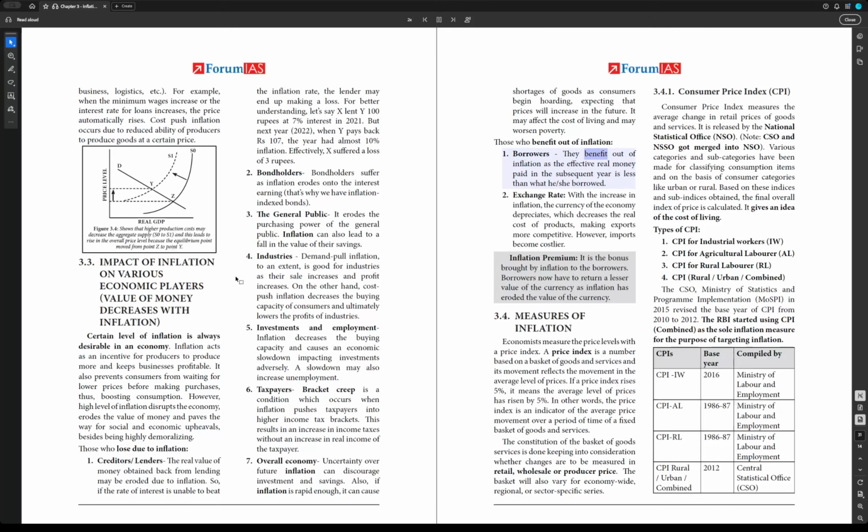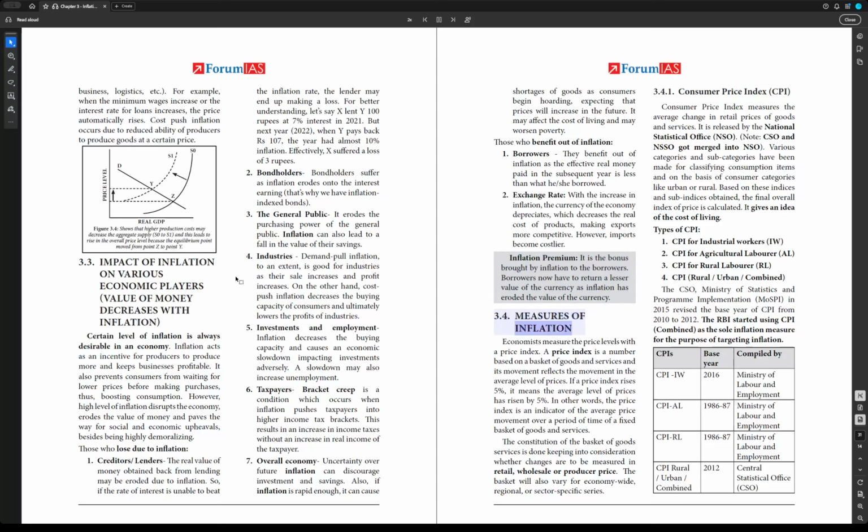1. Borrowers. They benefit out of inflation as the effective real money paid in the subsequent year is less than what she borrowed. 2. Exchange rate. With the increase in inflation, the currency of the economy depreciates, which decreases the real cost of products, making exports more competitive. However, imports become costlier. 3. Inflation premium. It is the bonus brought by inflation to the borrowers. Borrowers now have to return a lesser value of the currency as inflation has eroded the value of the currency.